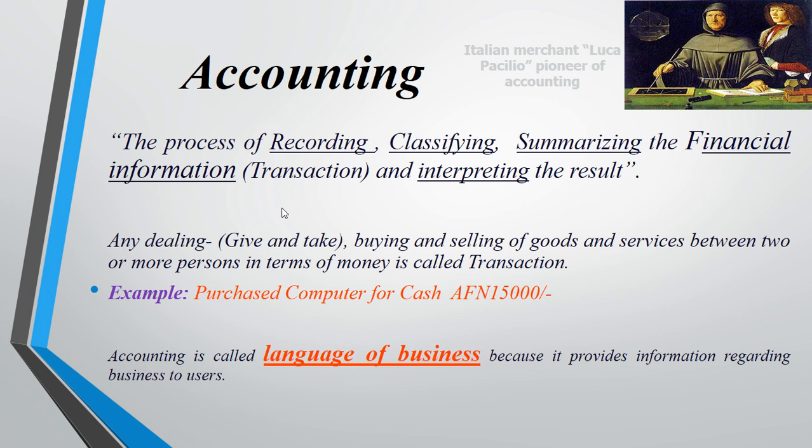When we look at the definition, we have the process of recording. Recording means we are recording all the transactions in the journal. Journal is the first book of accounting, where all the transactions should be recorded in a chronological way. The second one is classifying. When the transactions are recorded in the journal, after that we have to post them into the ledger. The second and most significant book of accounting is the ledger.